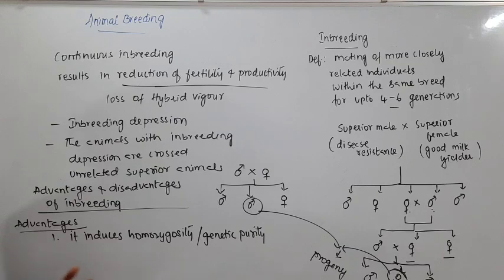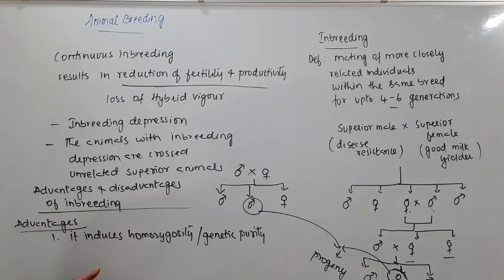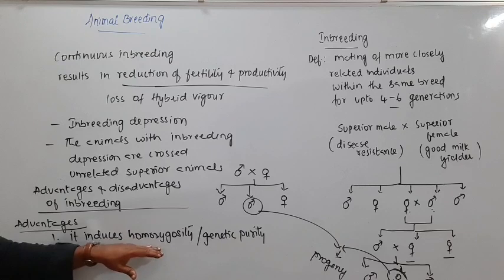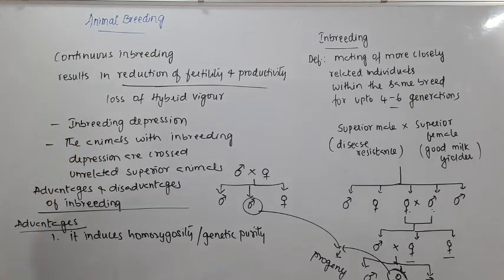Once I complete the chapter, you will easily understand all these words: homozygosity, what genetic purity actually is, and why the genes have to be present in homozygous condition. This homozygous condition we can obtain by these inbreeding processes only.